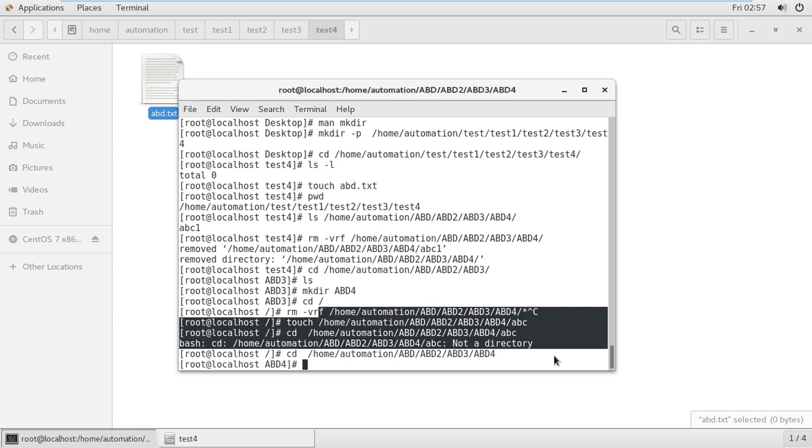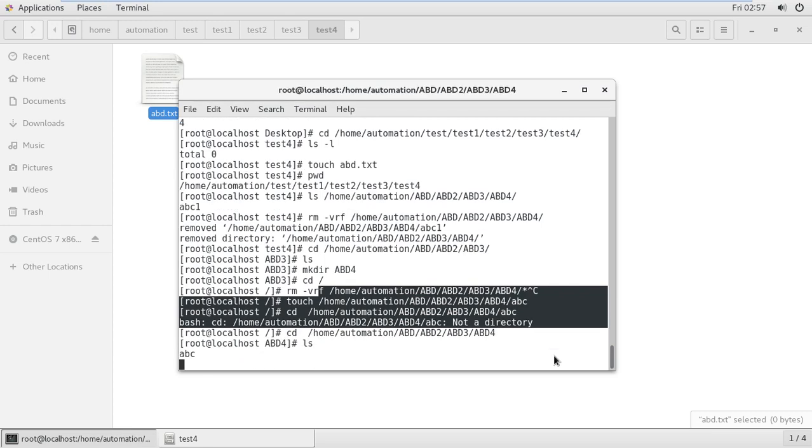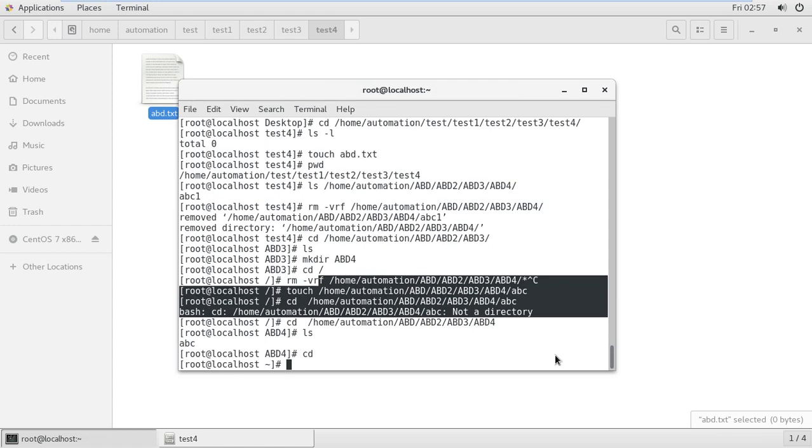I want to navigate into the abd4 directory, and there is one file. I want to delete only that one file under abd4. So the command is the same simple command: rm -vrf home automations